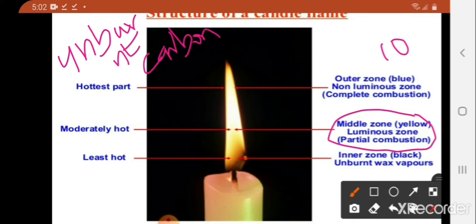That is, when we hold a glass plate in the luminous zone, that is the middle zone, we will observe a circular blackish ring. That is because of the deposition of unburned carbon particles.